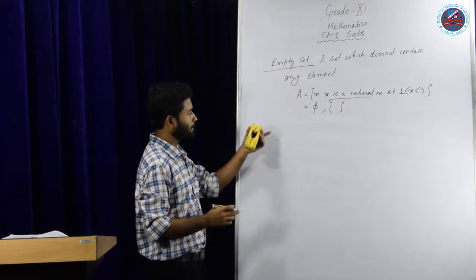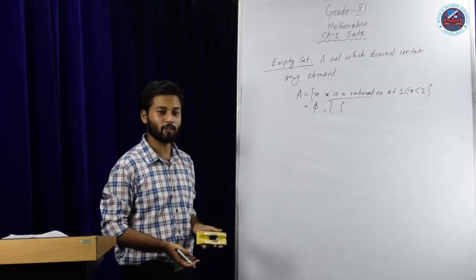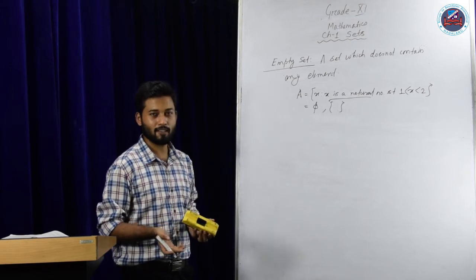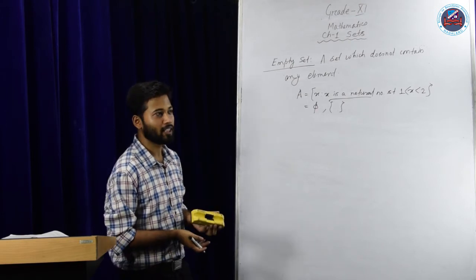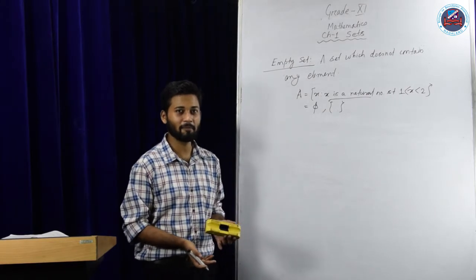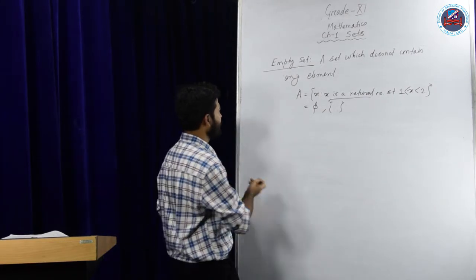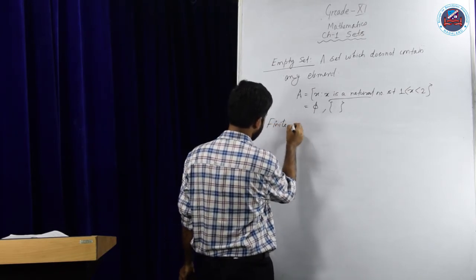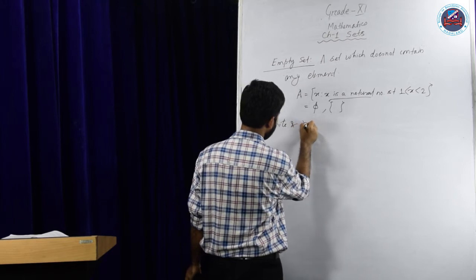Okay. So can you give any more examples, or can you form any more examples? Like if I take the set of girls in Dimapur with height more than 50 feet. So that will be an empty set, isn't it? Okay. So let us go to finite sets now. Finite and infinite sets.